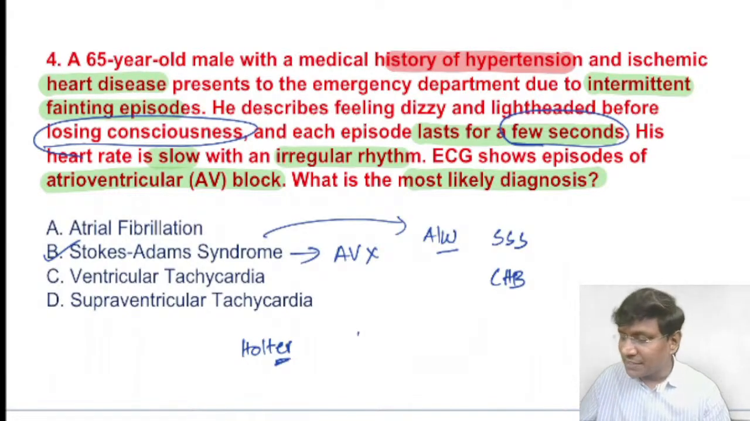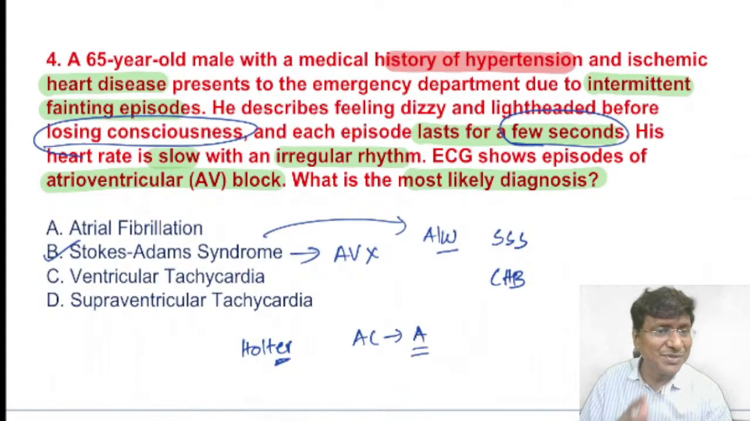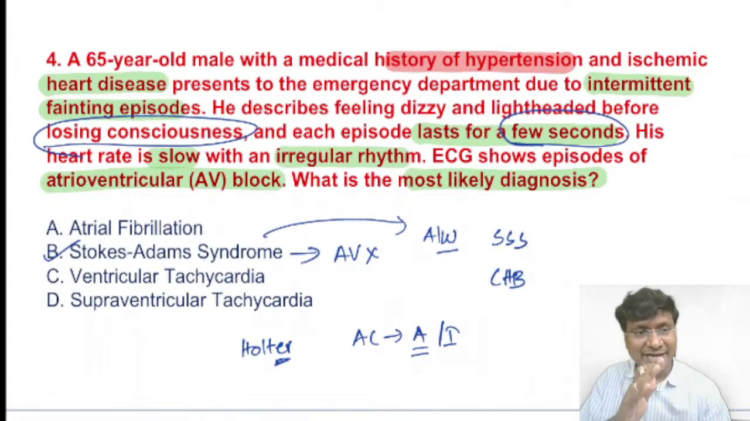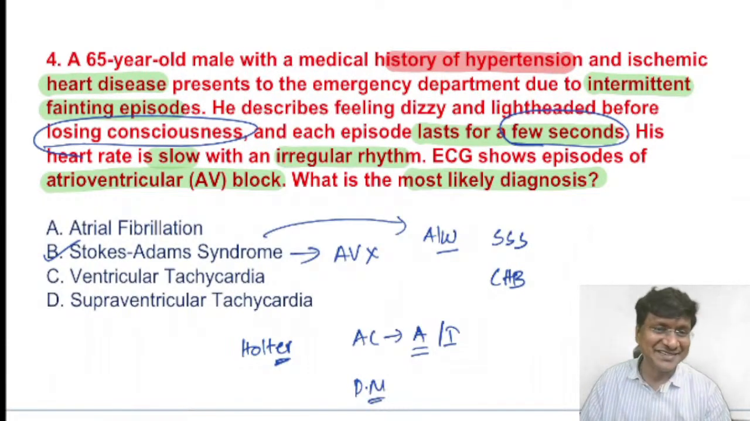See, in case of acute episodes, you need to give atropine. Right, in acute episodes, you need to give atropine, or isoproterenol may be administered. That is mainly to increase the heart rate. Whereas in the long term, these patients will require a pacemaker. So that is about the treatment of Stokes-Adams syndrome.